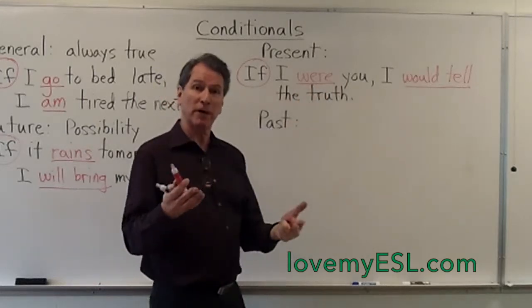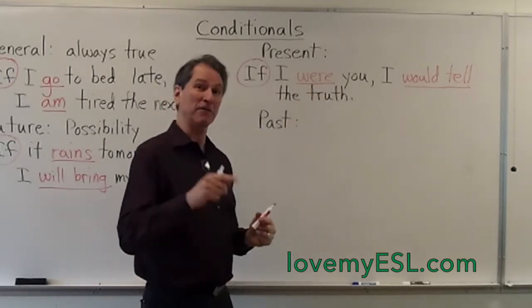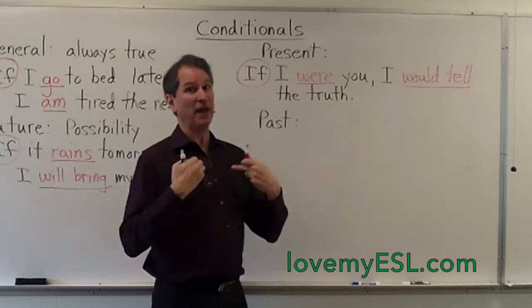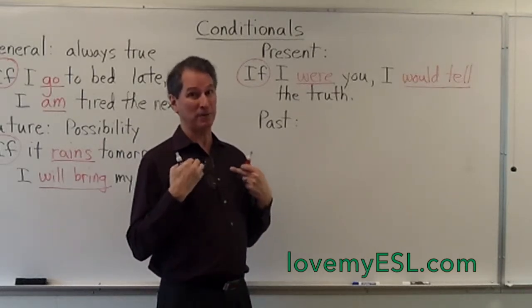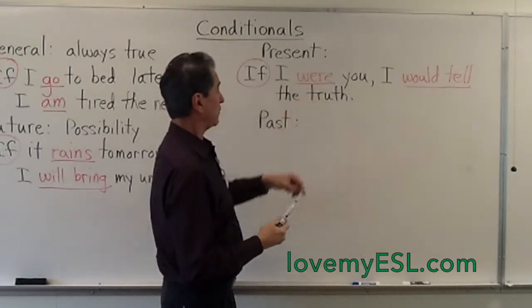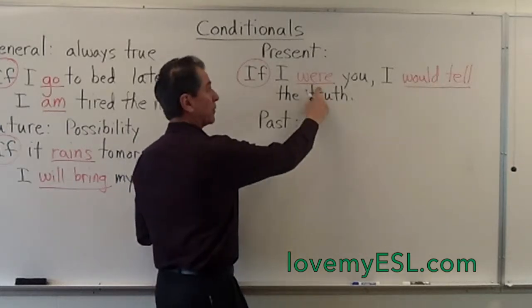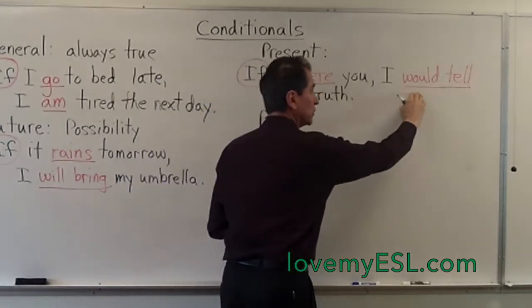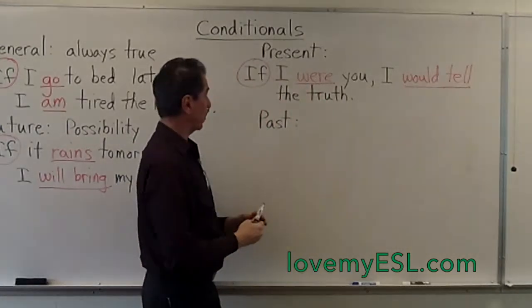And by the way, that's a good way to give people advice, because you're not giving advice directly to somebody. You're saying, if I had that problem, this is what I would do. If I were you, I would tell the truth. So, simple past in the if clause, and would plus simple form in the main clause.